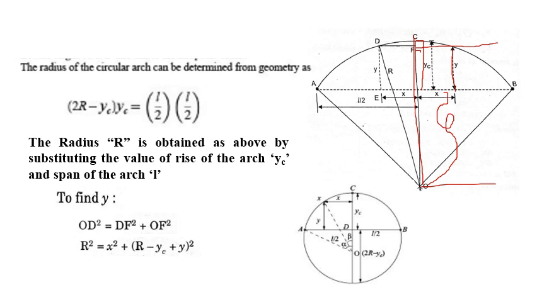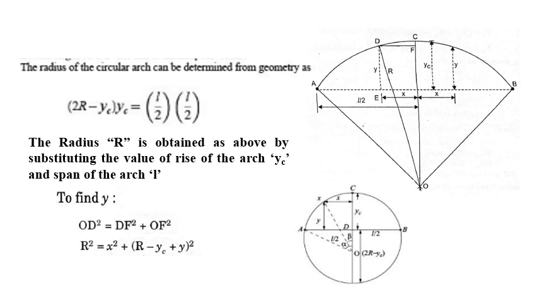We have already, by using the equation (2R minus yc) into yc is equal to L by 2 into L by 2, found out the radius of the arch. Substitute here; yc would be given in the problem, that is the height of the crown. So the only unknown is y. We can find out y by using this equation. See, this is the main difference between the parabolic arch and the circular arch.